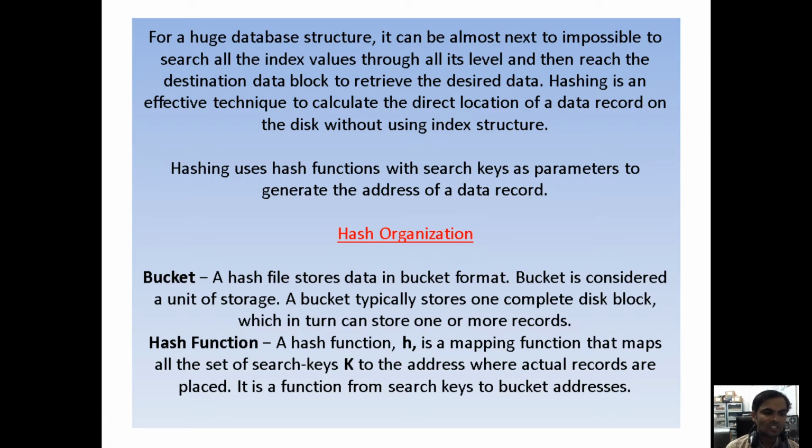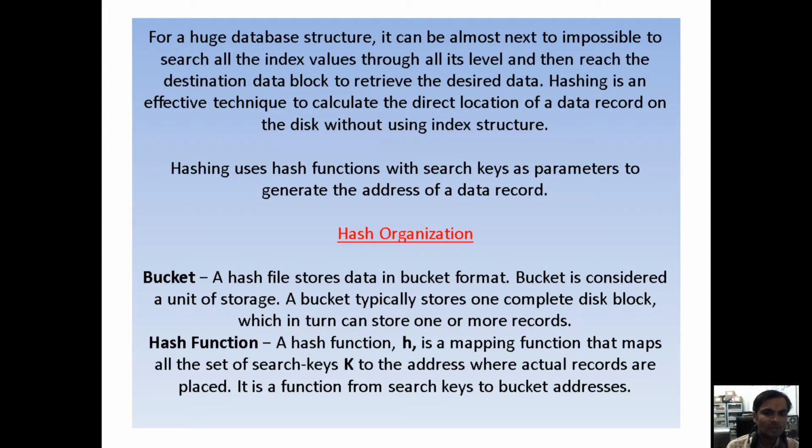Actually under the hash function, based on your search key values, for example if you have n number of values. For example I am taking even numbers from 20 to 40: 20, 22, 24, 26, 28, 30, 32, 34, 36, 38, 40. These are the numbers we are considering as search key values. Now with the help of the modulus, each and every search key value generates one unique index under the hash table.